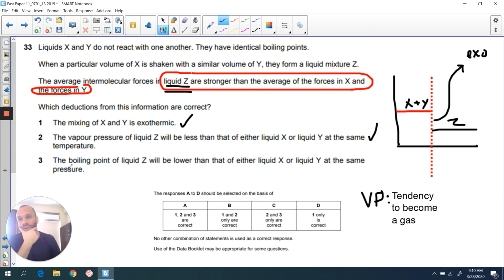And then the third point here is the boiling point of liquid Z will be lower than that of either liquid X or liquid Y at the same pressure. Now this doesn't make sense, because if it's going to take more energy to push away these stronger intermolecular forces, then that would result in a higher boiling point. So the boiling point would be higher for Z compared to X and Y. So this would be incorrect. So 1 and 2 are correct, which means that our correct selection here is B. Hope that's helped.